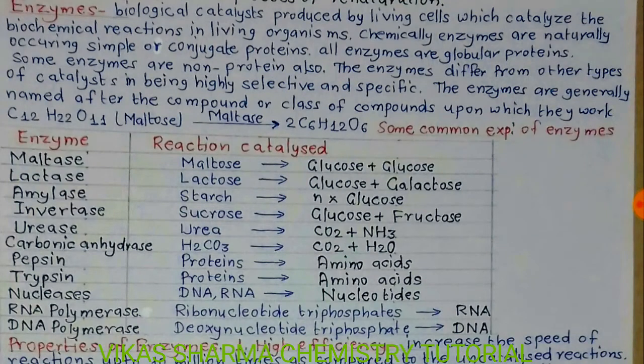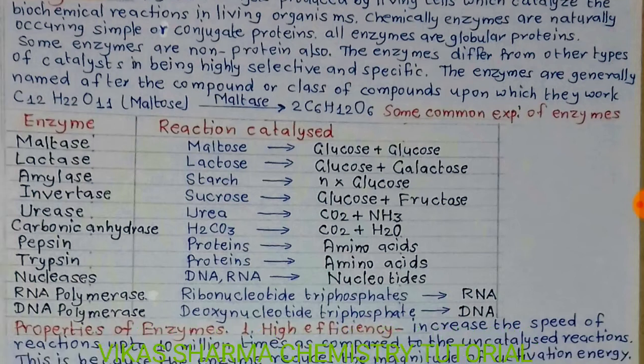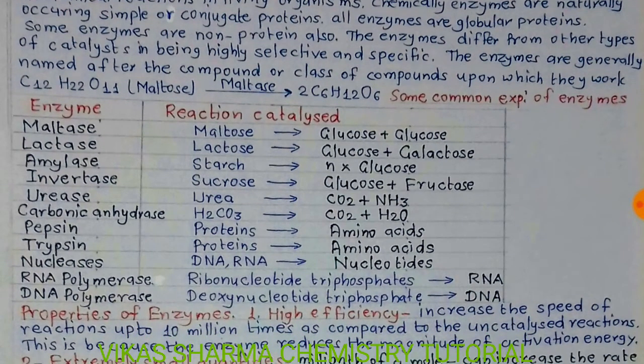Now we study the topic enzymes. These are biological catalysts produced by living cells which catalyze the biochemical reactions in living organisms. Chemically, enzymes are naturally occurring simple or conjugate proteins. All enzymes are globular proteins. Some enzymes are non-proteins also. The enzymes differ from other types of catalyst in being highly selective and specific. The enzymes are generally named after the compounds or class of compounds upon which they work.